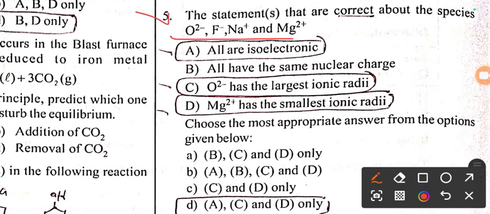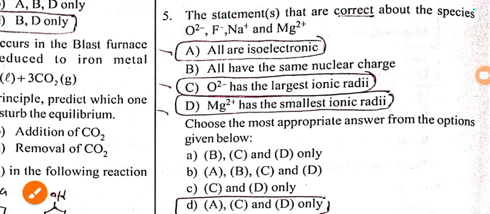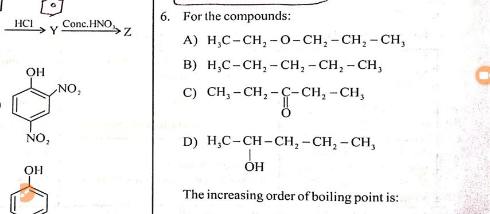Here the next question, the statements that are correct about the species. They have given some species, and when you look at the species, they are all isoelectronic, having 10 electrons in total. O2 minus has the larger size because it's an anion, and Mg2 plus has the smallest ionic radii because it's a cation. A, C and D are correct, whereas option B, all have same nuclear charge, is a wrong statement. So option D is the right answer for this question.